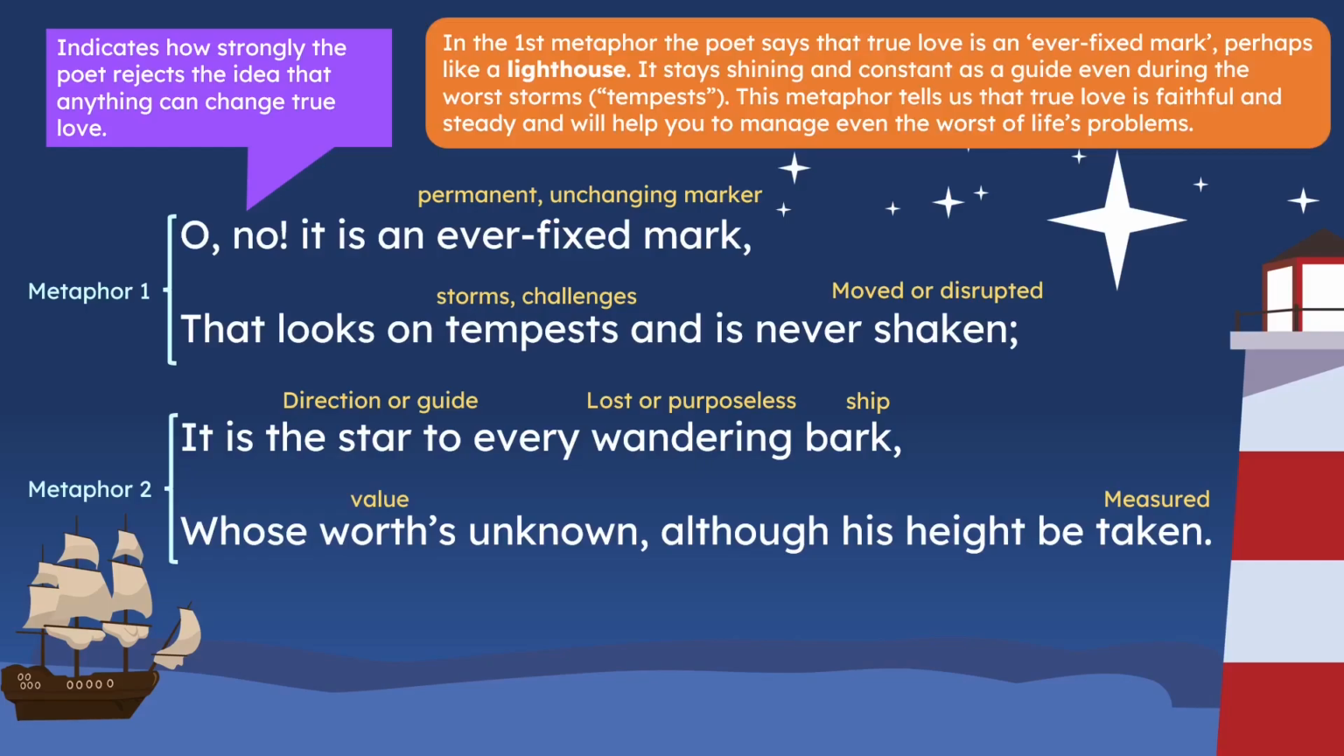In the first metaphor, the poet says that true love is an ever fixed mark. So this sort of implies that it is like a lighthouse because of the ship imagery that he uses here. He refers to ships and directions and stars. So this sort of implies that the ever fixed mark is like a lighthouse. It stays shining and constant, and it acts as a guide even during the worst storms or tempests.